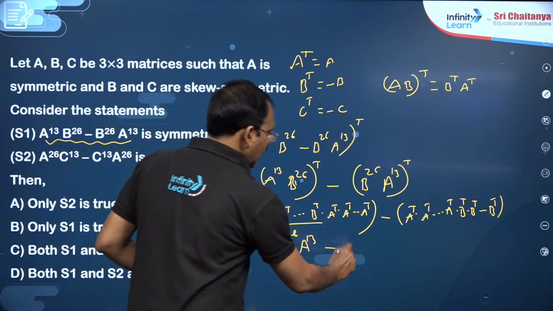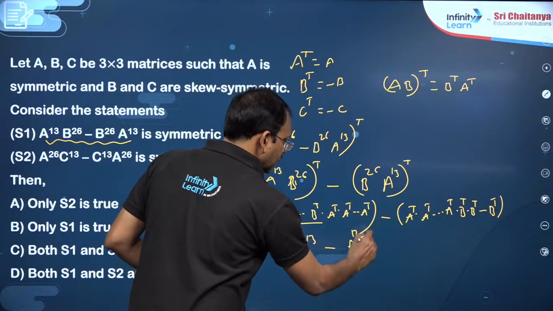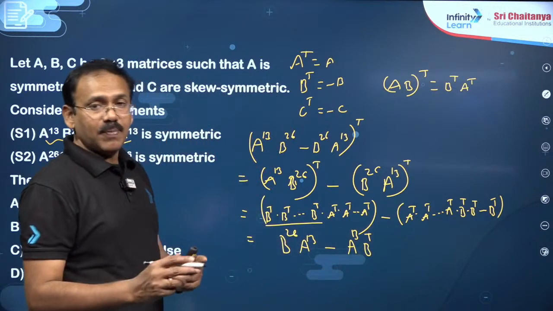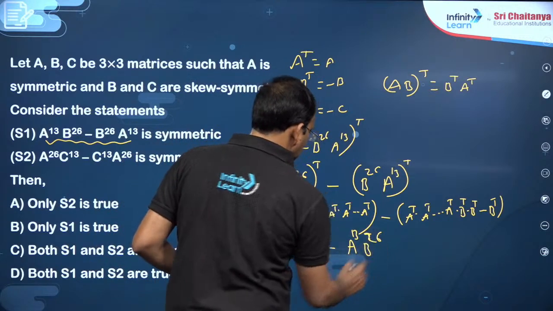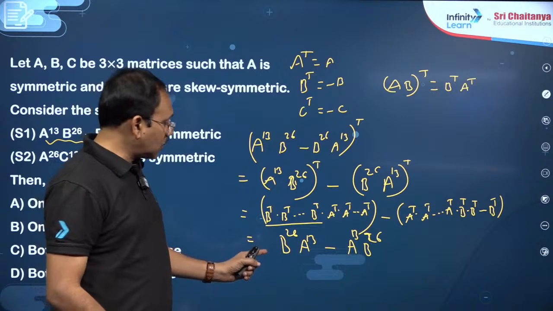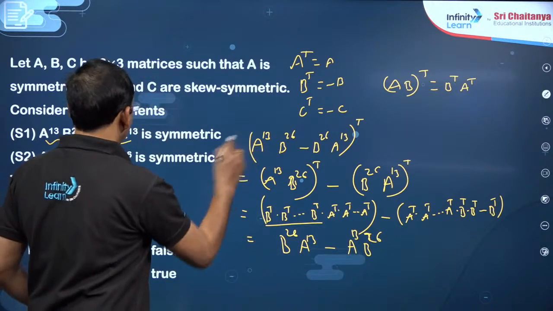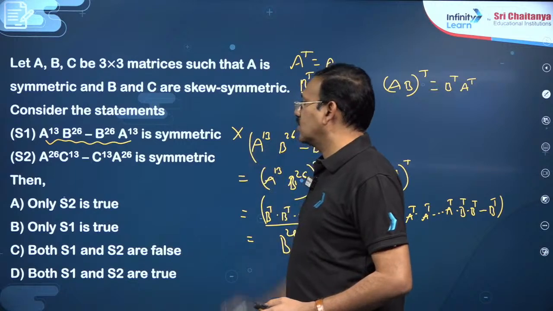So minus B is multiplied 26 times, and you will get B power 26 only. So the matrix transpose you got is minus of that. So this is a skew-symmetric matrix, but he said it is symmetric, so this statement is wrong.